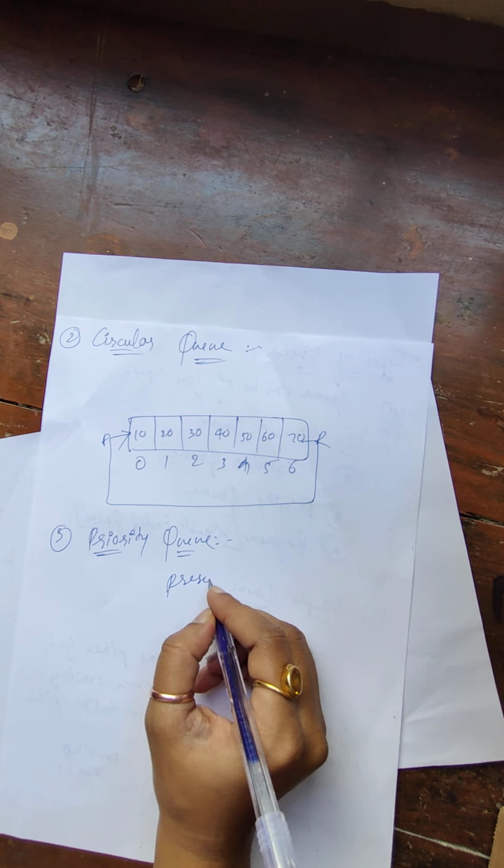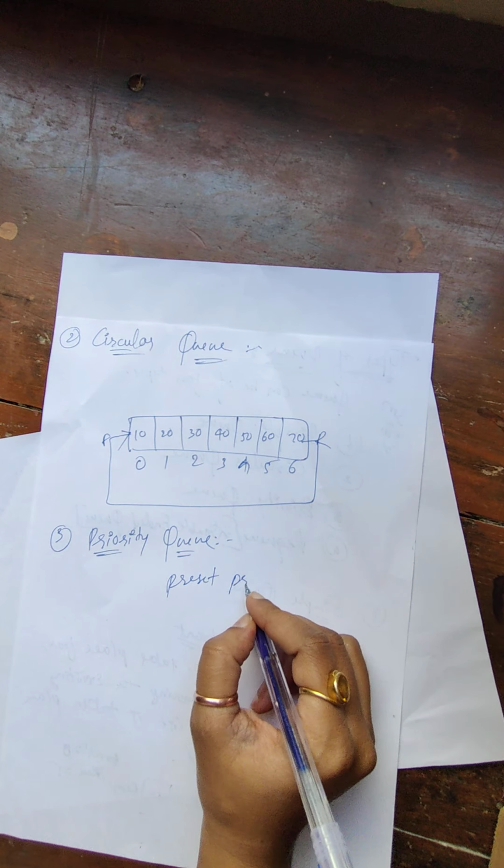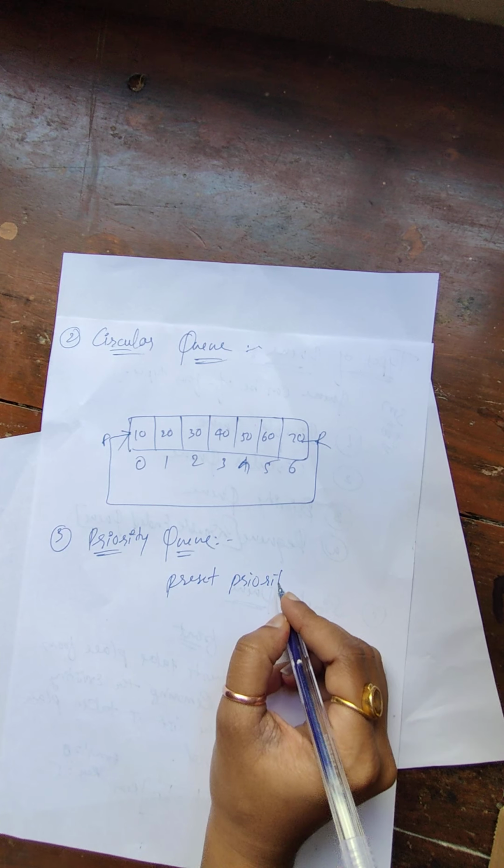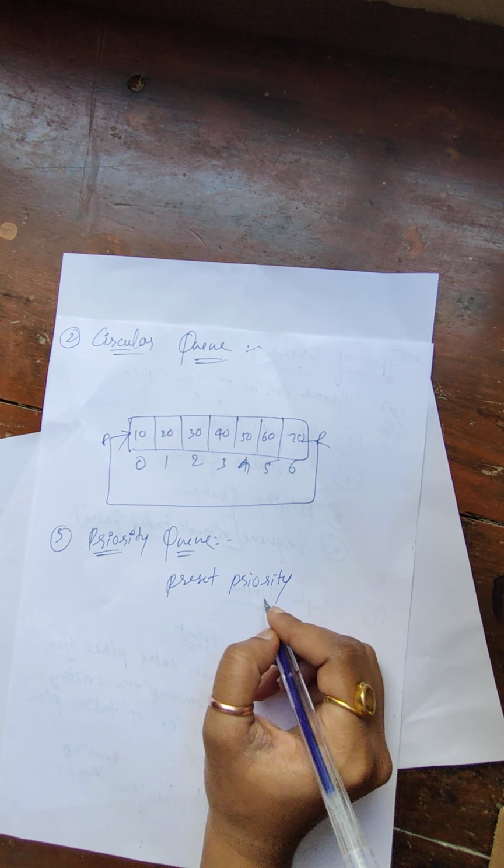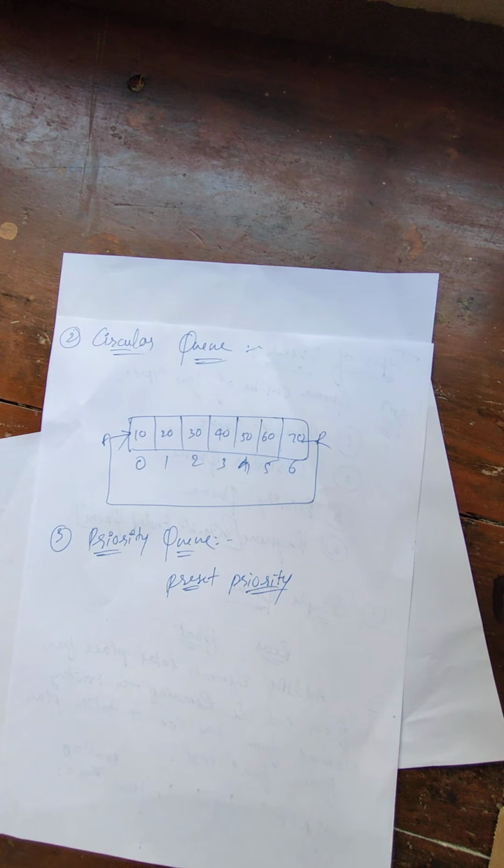The element which has the higher priority is added first and accessed first. The element which has the lower priority will be added lastly and removed lastly.